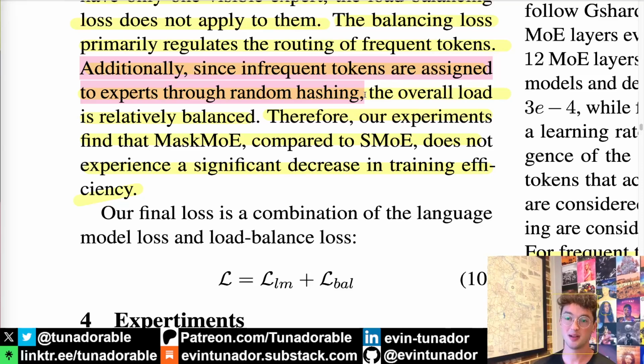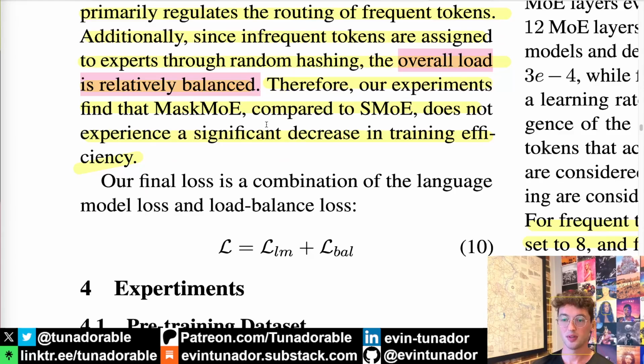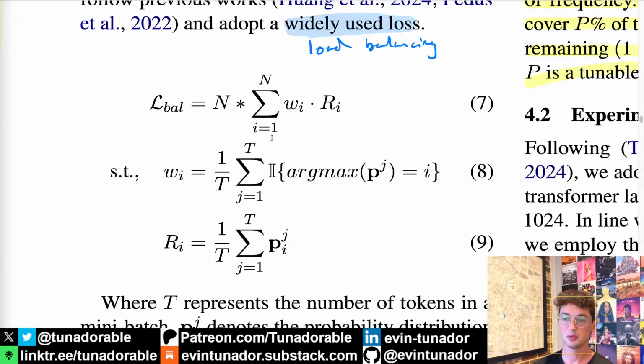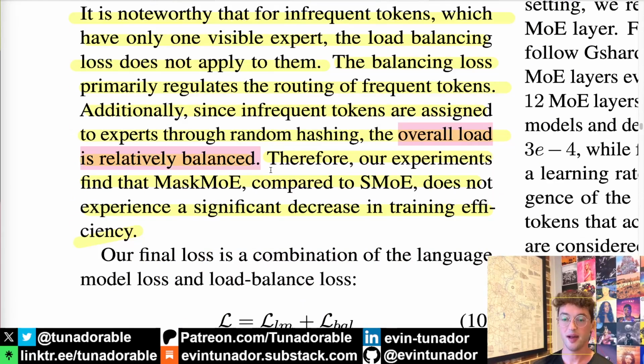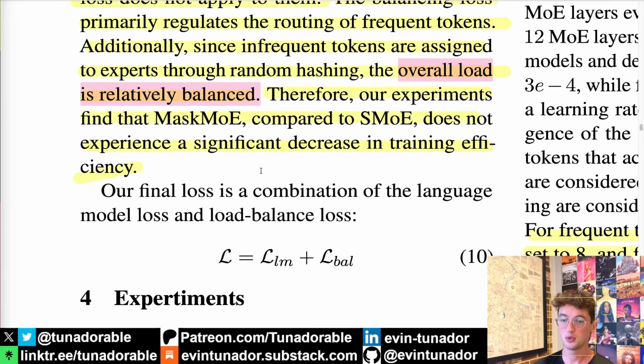Because this hash is effectively random but stable, the overall load between experts, as far as which ones are handling which infrequent tokens, ends up being relatively balanced by default, given the hash. And so thanks to using that same load balancing loss and the fact that the hash itself is balanced, we do not actually see any decrease in training efficiency compared to regular sparse MOE.